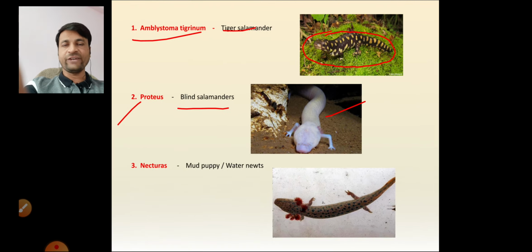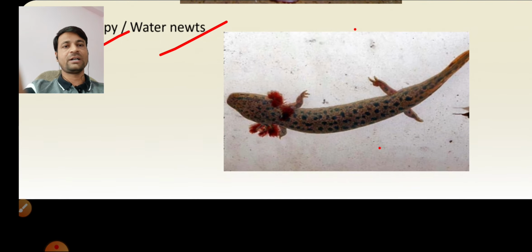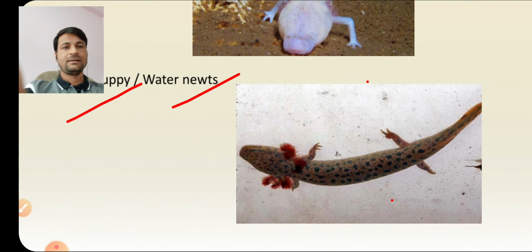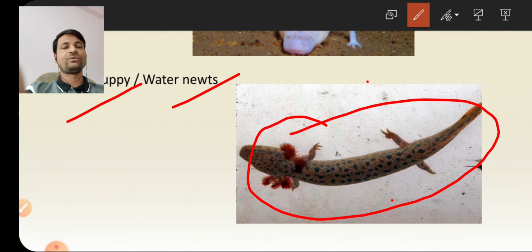Their scientific and common names are important from the entrance point of view, not for the exam. For the exam, you can write only one example, that is Ambystoma. Third example is Necturus. The common name is mud puppy or water newt. It has three pairs of external gills. Okay, this is an important thing.